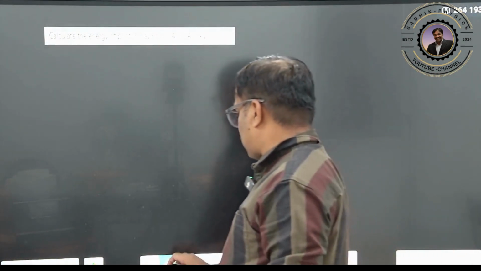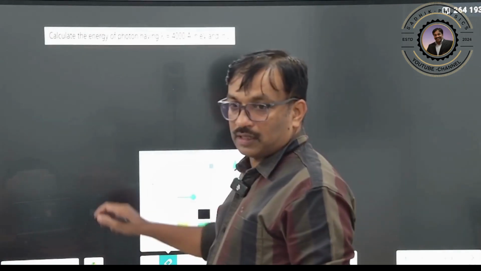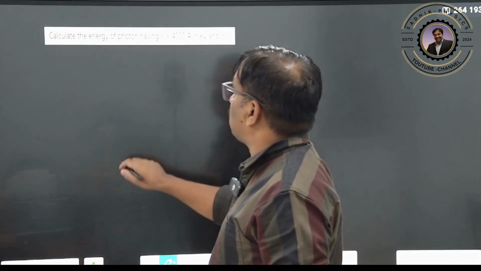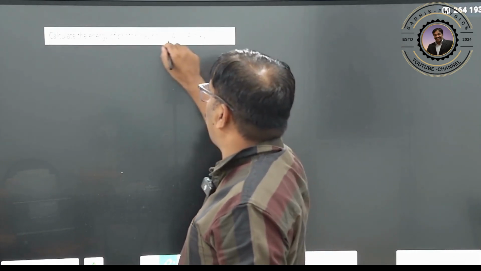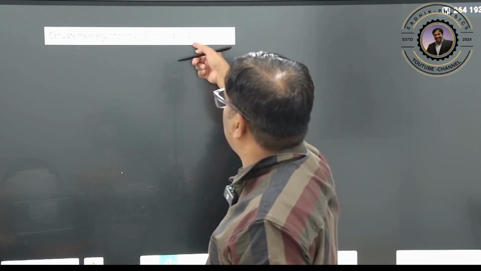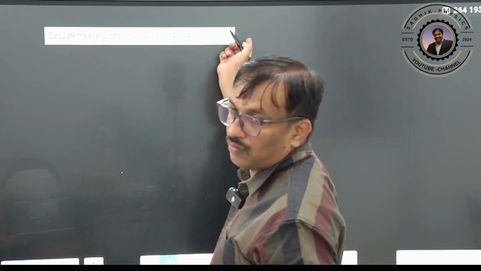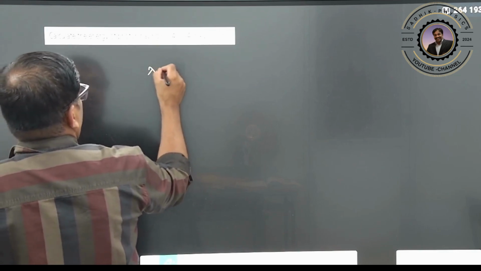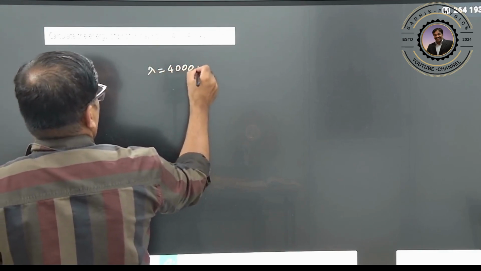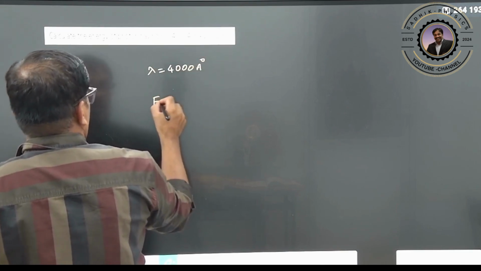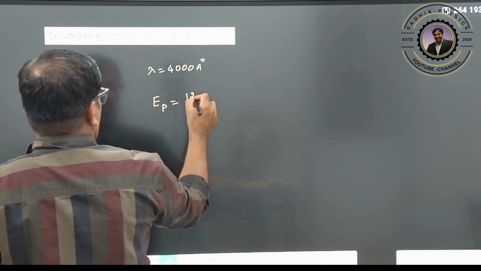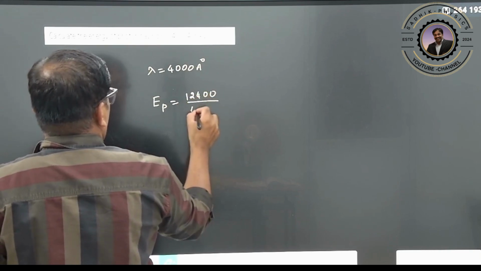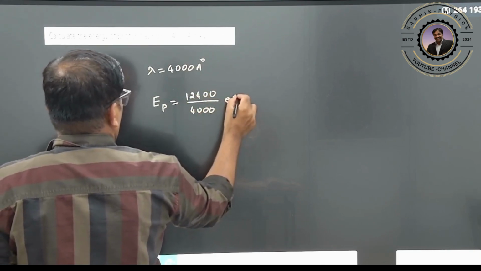Now, this is actually the type of question I already discussed. Calculate the energy of the photon whose wavelength is 4000 angstrom, in electron volts and in joules. We have already discussed this so many times. The wavelength is given as 4000 angstroms, so the energy of the photon is 12400 divided by 4000 in electron volts.